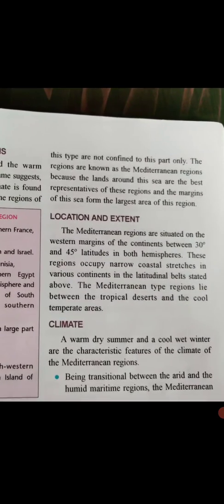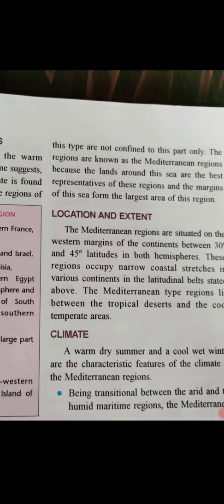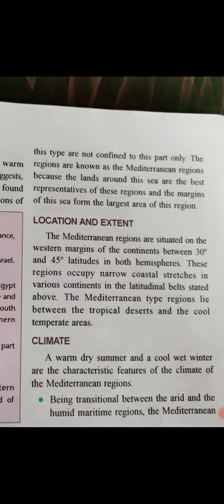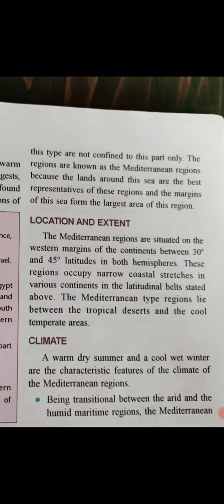Now, about the location and extent, as already discussed, Mediterranean regions are situated on the western margins of the continent. We called it a warm temperate western climate, so it's located on the western margin of the continent between 30 to 45 degree latitudes, north and south, in both hemispheres. These regions occupy a narrow coastal stretch in various continents in the latitudinal belts stated above.